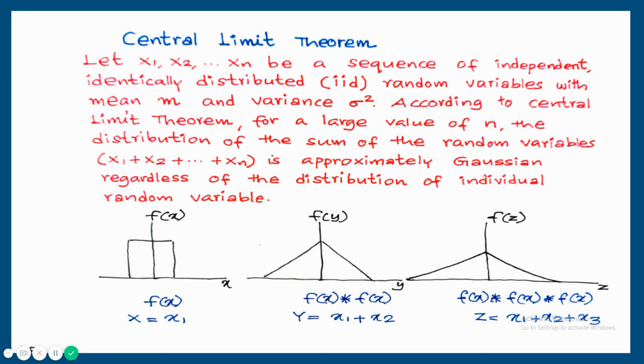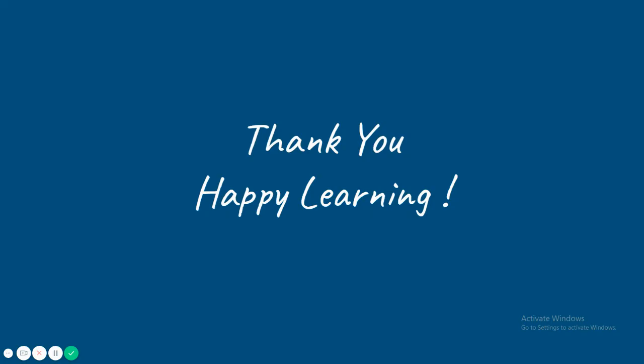So if we continue like this for a large number of random variables, finally we will get a perfect normal probability distribution. That is what the central limit theorem says. Thank you.